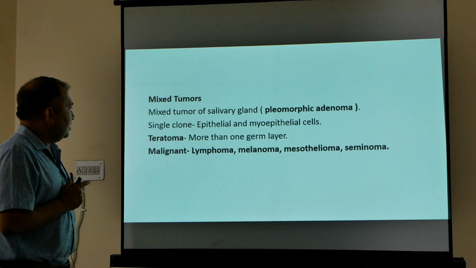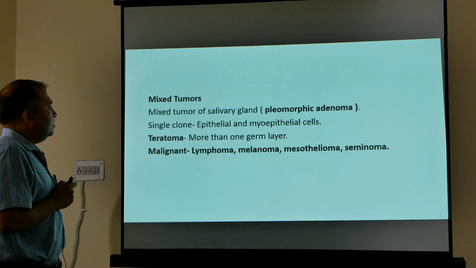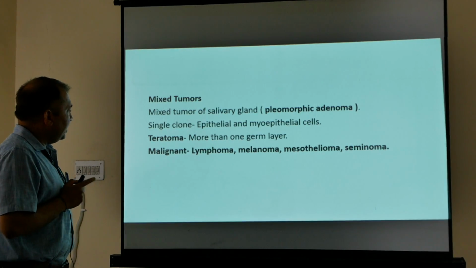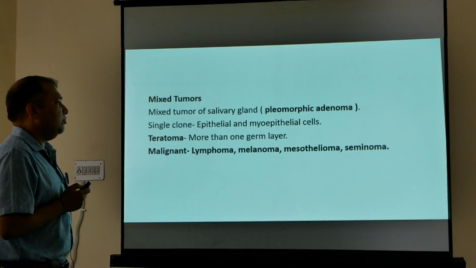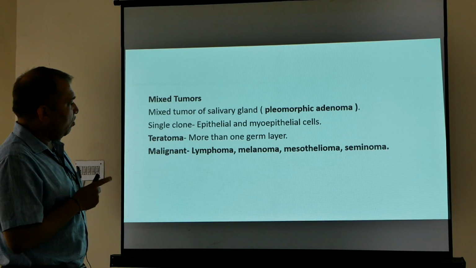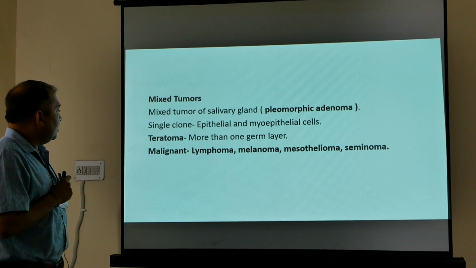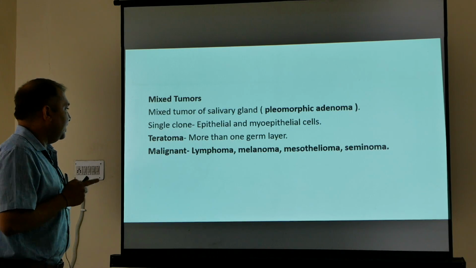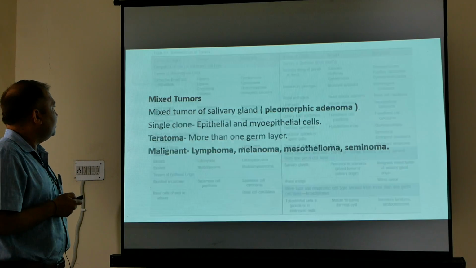Teratoma: in teratoma, tissue from more than one germ layer is present. A few malignant tumors are lymphoma, melanoma, mesothelioma and seminoma. All have -oma as a suffix, but all are exceptions to the nomenclature of benign tumors. These are malignant.